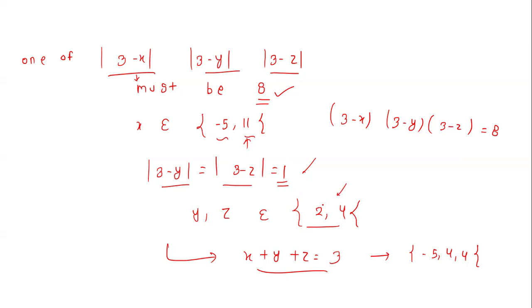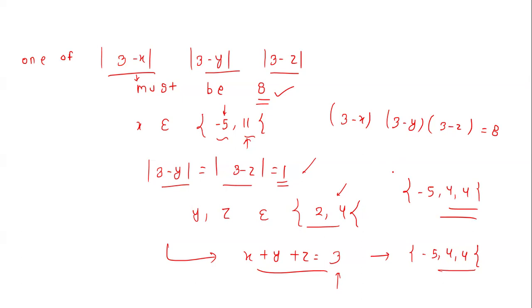The others are only positive, so if you add something positive to 11, the sum cannot be equal to 3. So we have to take x as minus 5. And if the sum is equal to 3, then y and z must both be equal to 4. So we get this triplet from here.